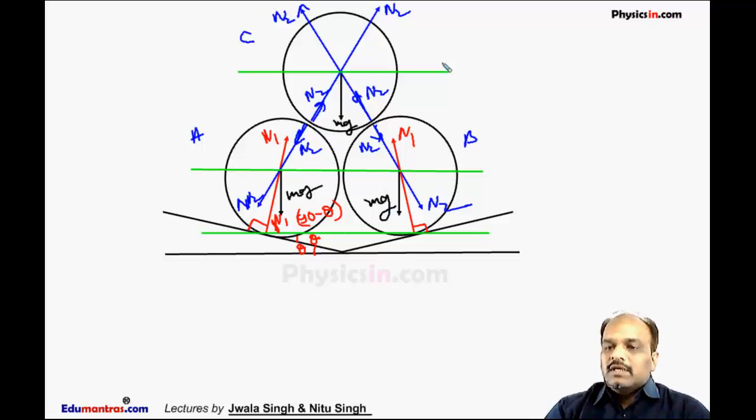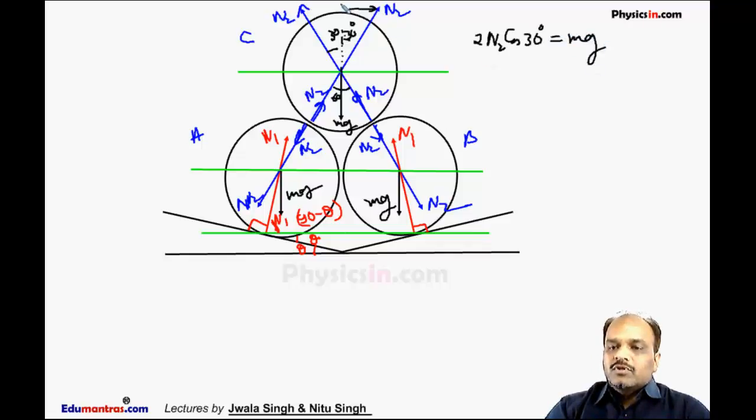Now cylinder A is under equilibrium. So we know this angle is 60 degrees, so the half angle is 30 degrees, and this is also 30 degrees. By balancing the vertical component, we get 2 N2 cos 30 must be equal to the weight, that is mg.